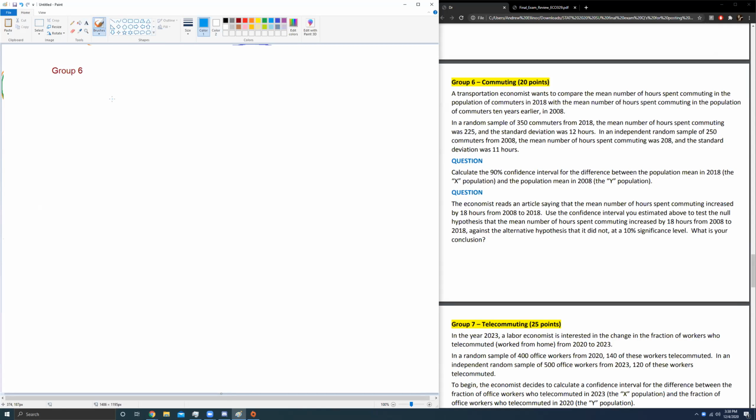Something you should be mentally thinking about while you do these problems is, what types of problem have I done already? Actually, no, this is not the 2 prop question. This is another 2 mean question. That's fine. She sometimes will ask 2 different 2 mean questions, but mentally check yourself: have I done a 1 prop question yet? I haven't seen one, I probably should be expecting one soon. Or I haven't done a 2 mean question, I should be expecting one soon. Or I've just done 2 different 2 mean questions, I shouldn't expect a third realistically.